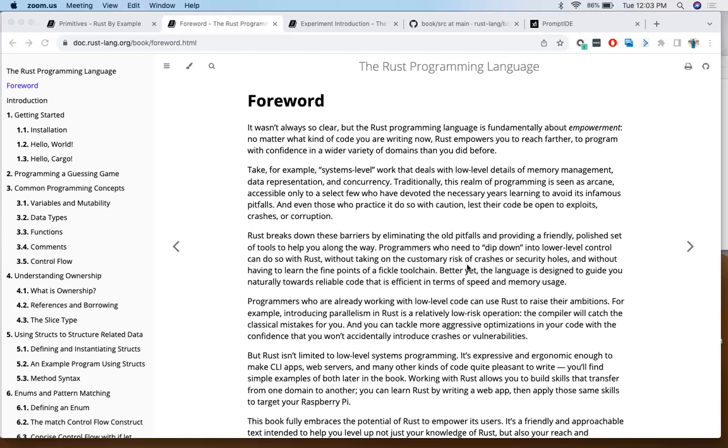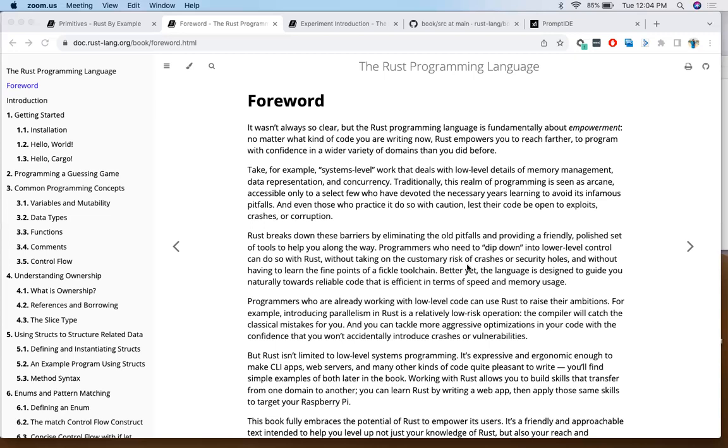Okay, so when you deal with low-level languages like C, you have to deal with your own memory management, data representation, and you need to handle concurrency, everything which we dread in a programming language, right? How are we going to manage the memory if there's memory leakage, or how are we going to handle concurrency?